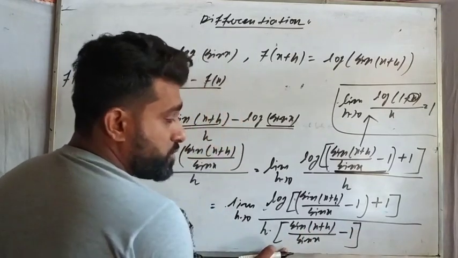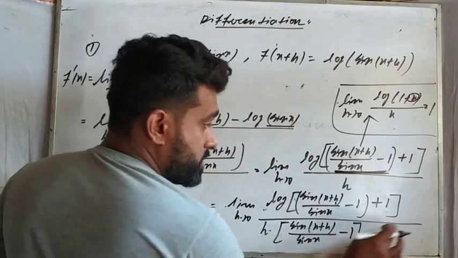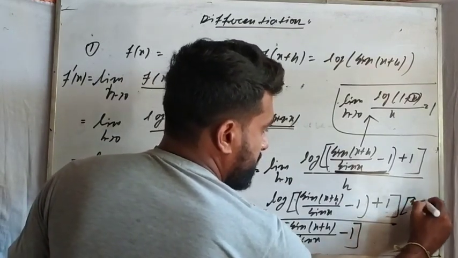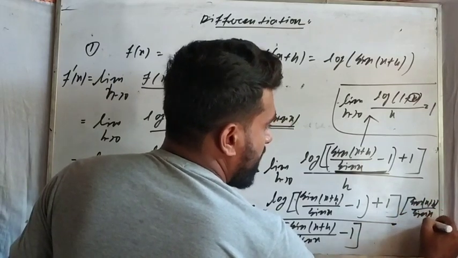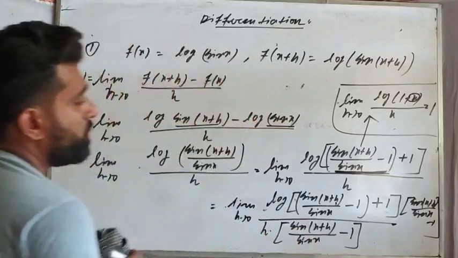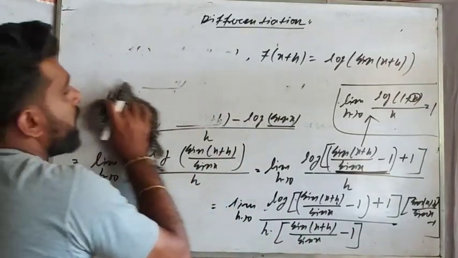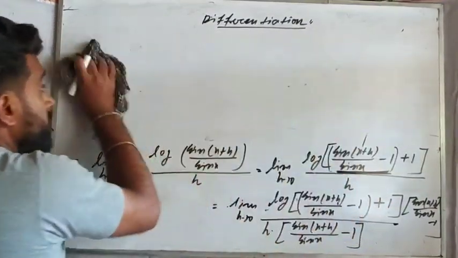Now we have introduced this part. So if I am introducing this part in the denominator part, the same term should be introduced in the numerator part also. That means sine x plus h by sine x minus 1 as well. Okay, so if you are introducing something in the denominator part, the same term should be repeated in the numerator part as well, just for the neutralization.